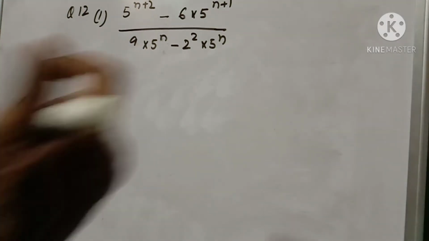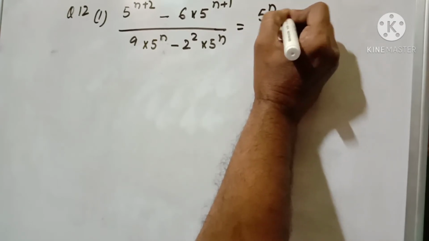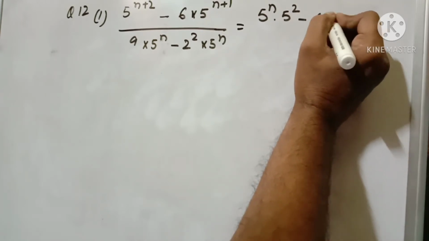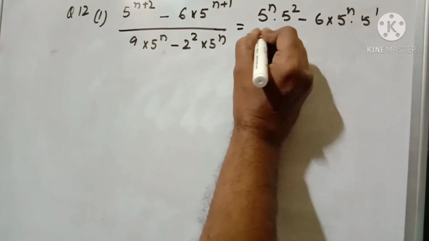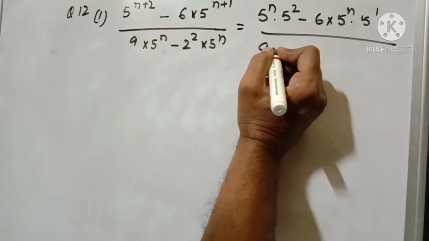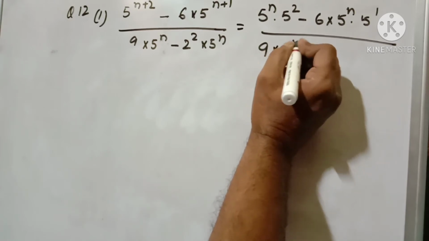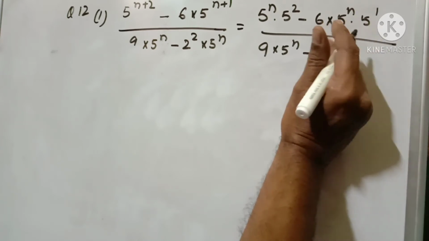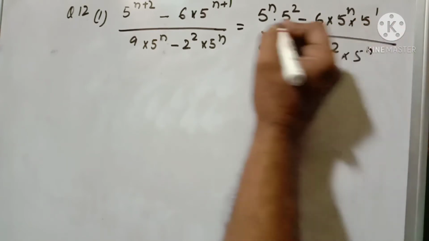So this part I can write 5 to the power n into 5 to the power 2 minus 6 into 5 to the power n into 5 to the power 1. Here 9 you can write that 9 into 5 to the power n minus 2 to the power 2 into 5 to the power n. Write down.